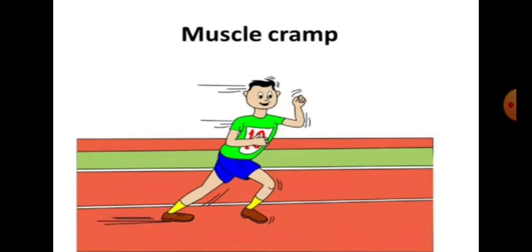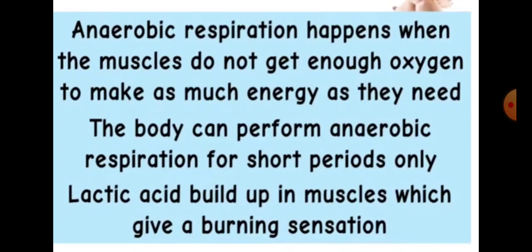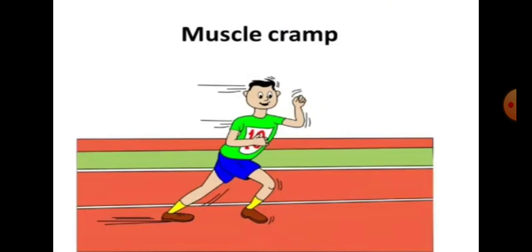Now, anaerobic respiration occurs in yeast, some plants and some animals, right? So, in animals, it occurs in certain parasites and some specific cells like muscle cells of human beings. Anaerobic respiration, what I have told, it takes place in case of some parasites. About parasites, you have studied it in chapter number 1. So, anaerobic respiration occurs in certain parasites and some specific cells in case of human beings. Those cells are muscle cells. In the muscle cells, those cells are respiring anaerobically, right?